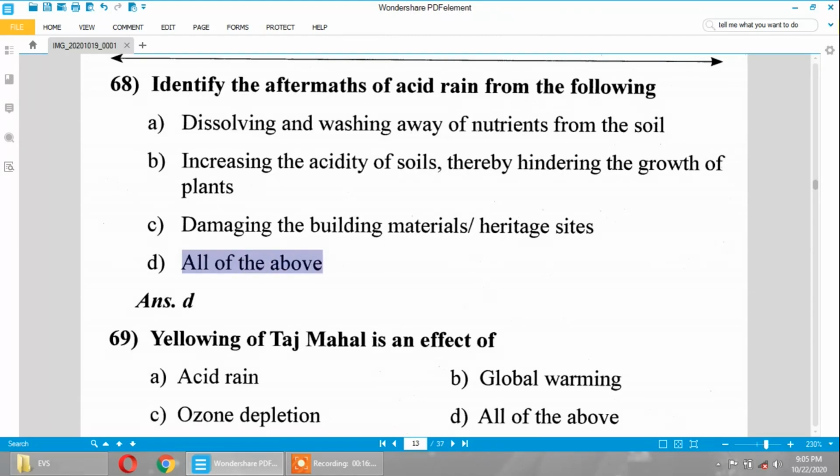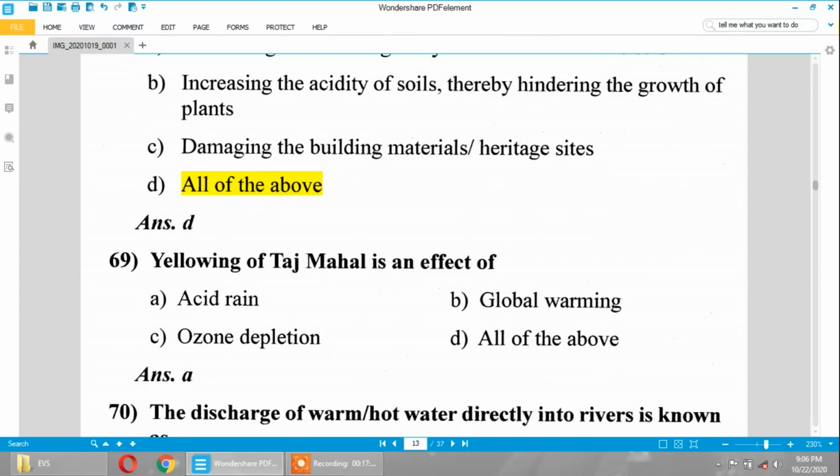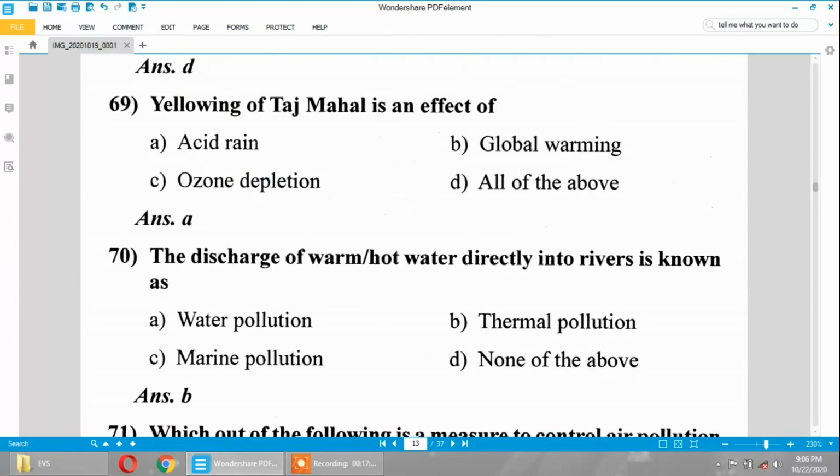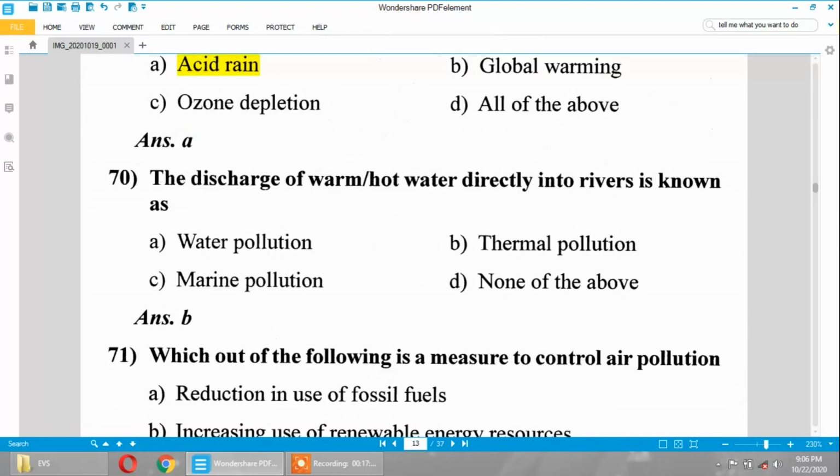It is all of the above: dissolving and washing away of nutrients from the soil, increasing the acidity of soil thereby hindering the growth of plants, damaging building materials and heritage sites. The Taj Mahal is slowly being damaged and yellowing due to acid rain.